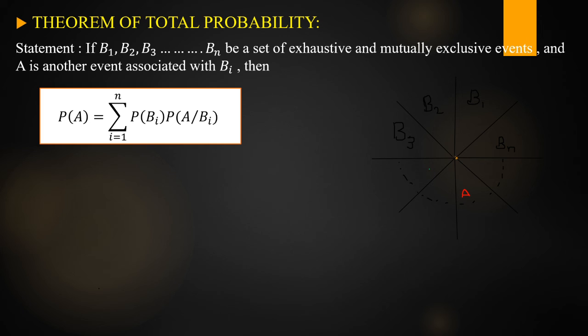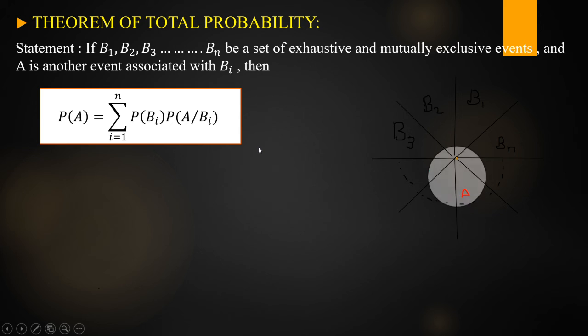Okay. So what is the statement? See here. If B1, B2, B3, and so on, Bn are a set of exhaustive and mutually exclusive events, and A is another event associated with Bi, then we have to find the P of A value. P of A is equal to sigma i equal to 1 to n P of Bi into P of A given Bi. So how to prove this?